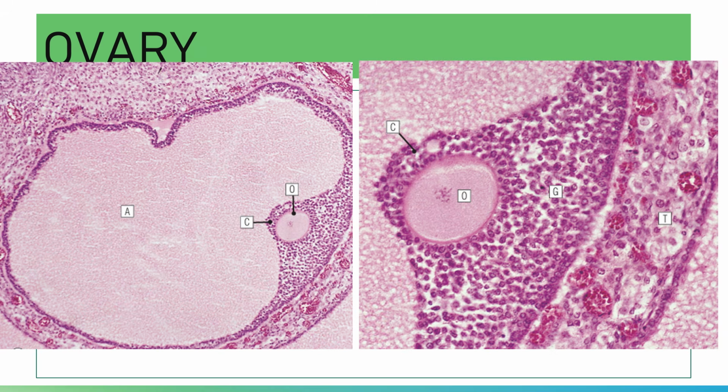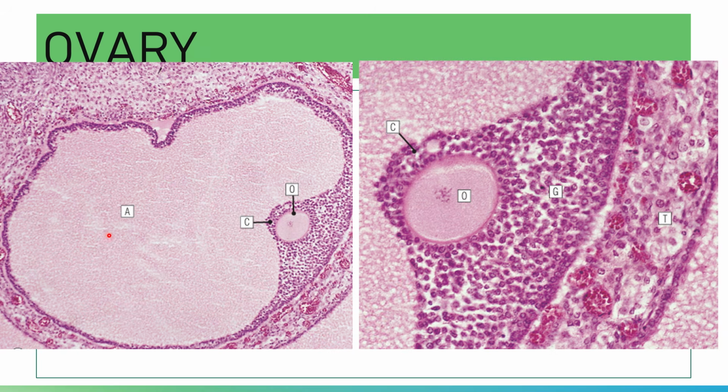This is an illustration of your tertiary or Graafian follicle. You have here a mature tertiary follicle. This is your fluid-filled antrum.